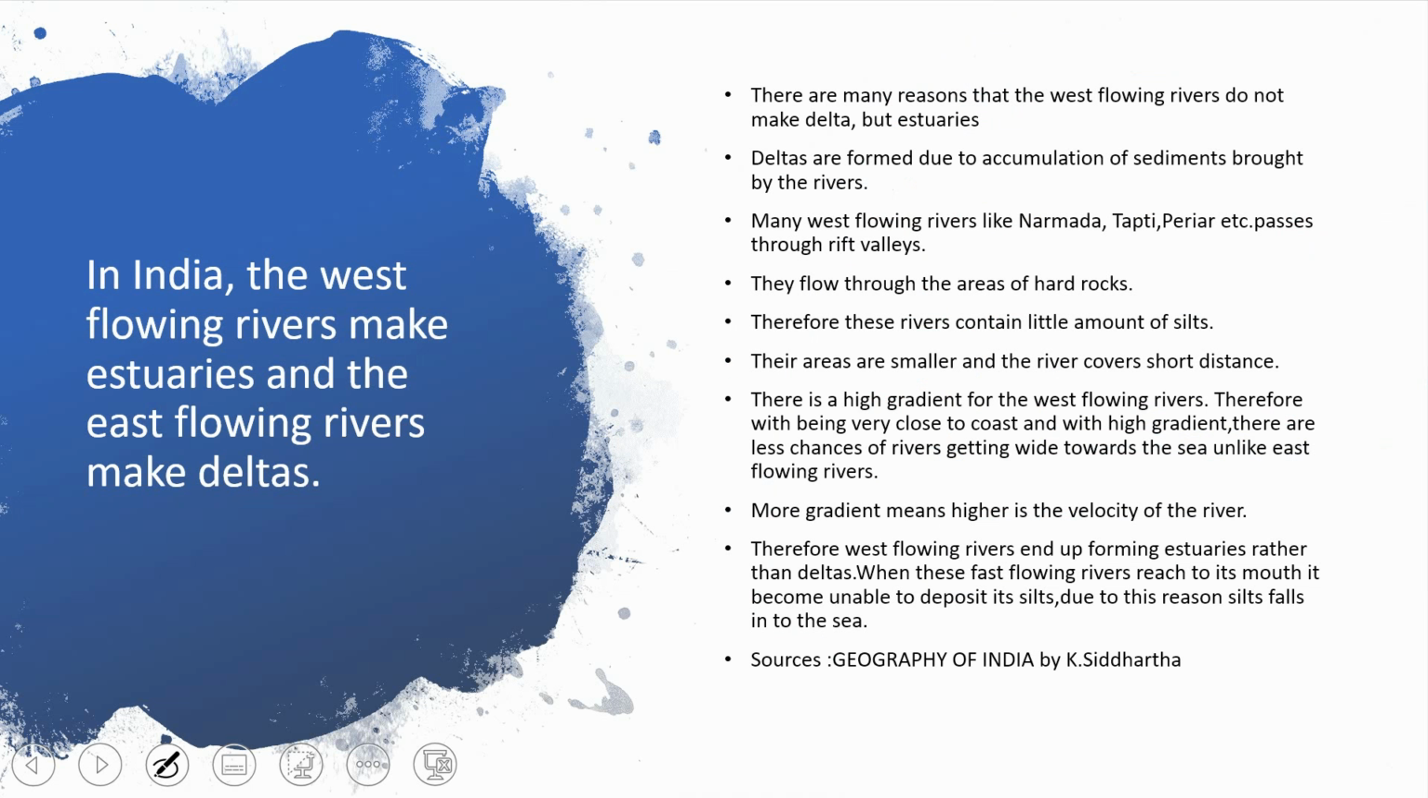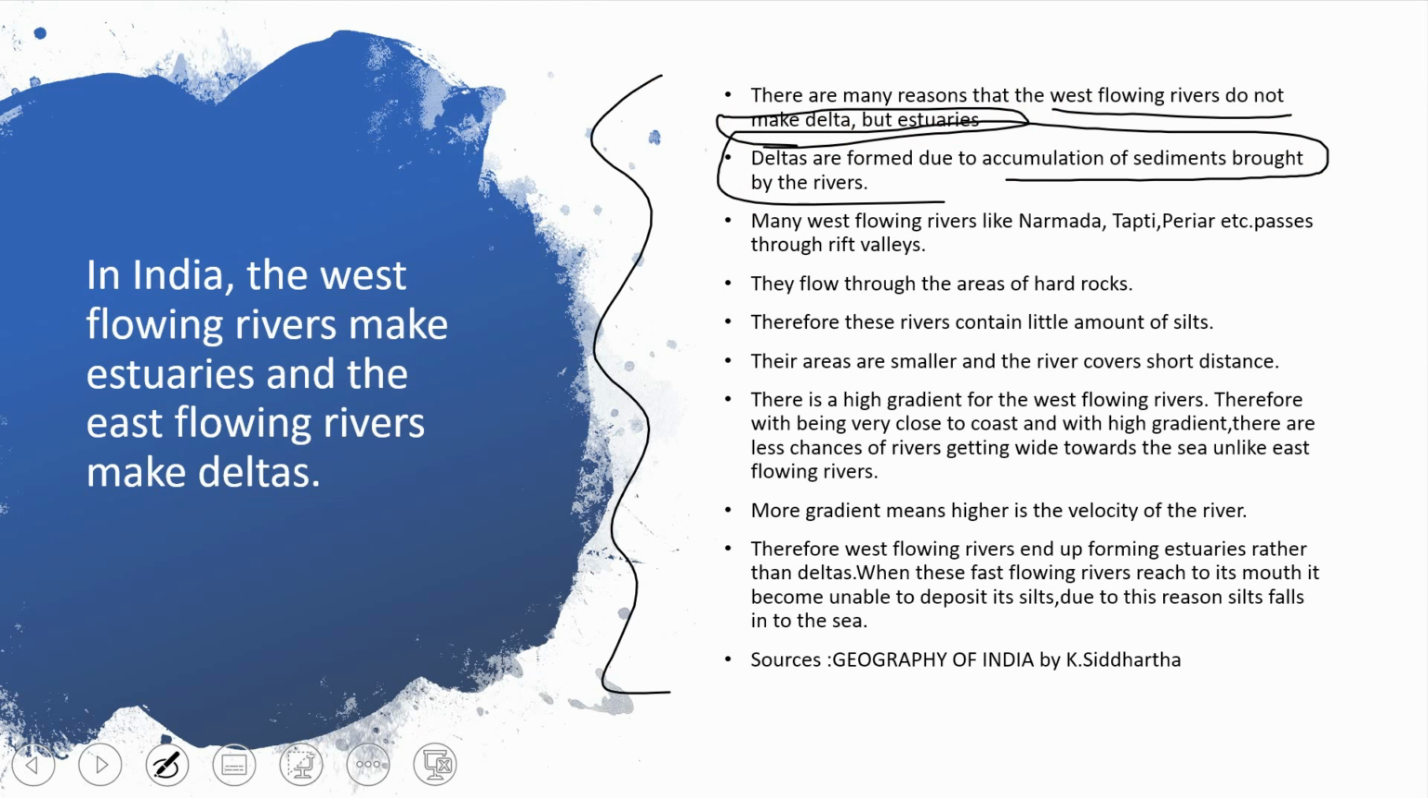Okay, so in India the west flowing rivers make estuaries and the east flowing rivers make deltas. So what are the reasons behind it? I have already explained, but I will repeat it here with more clarification. There are many reasons that west flowing rivers do not make deltas but estuaries. Why? Deltas are formed due to accumulation of sediments brought by the rivers.